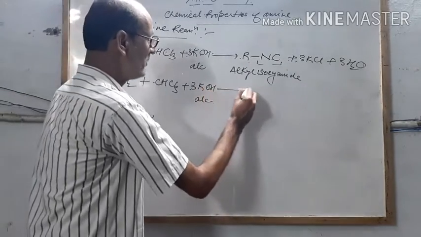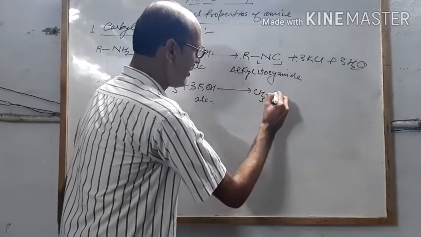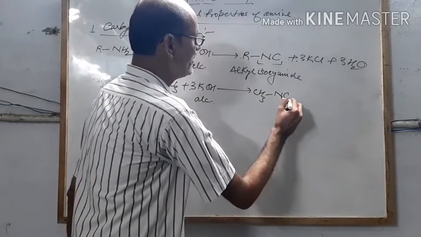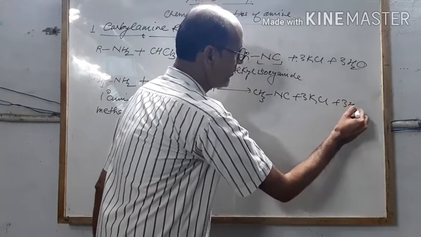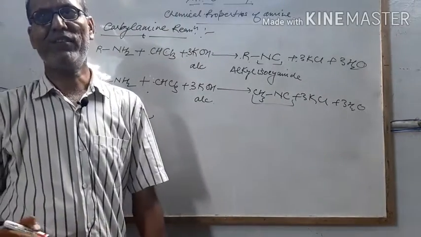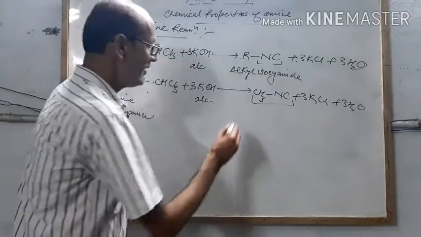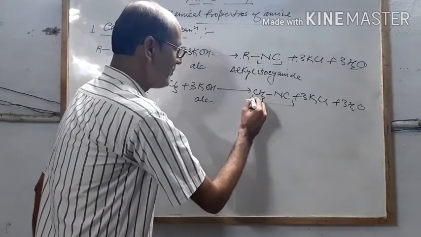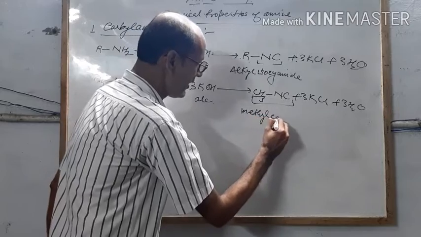So you get CH3 single bond NC plus 3KCl plus 3H2O. This compound is very poisonous, with a very unpleasant smell, known as methyl carbylamine.